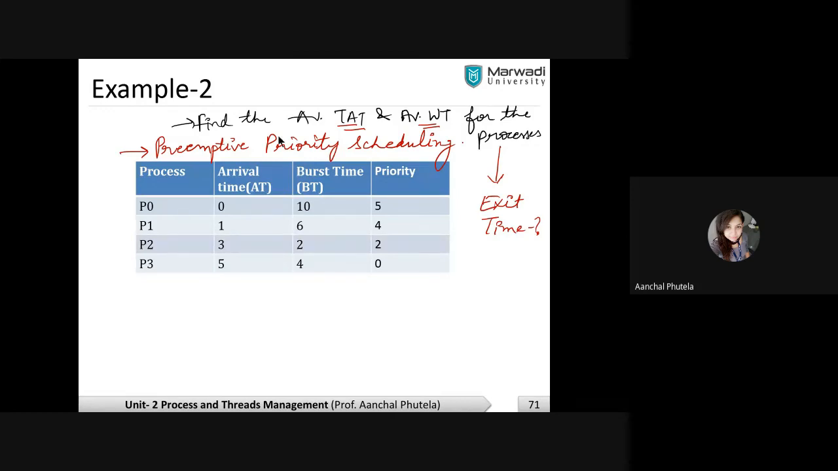See guys, there's one more thing. This is having the minimum priority and this is your maximum priority.